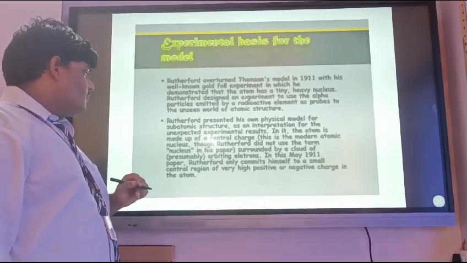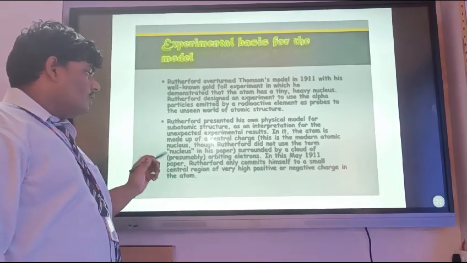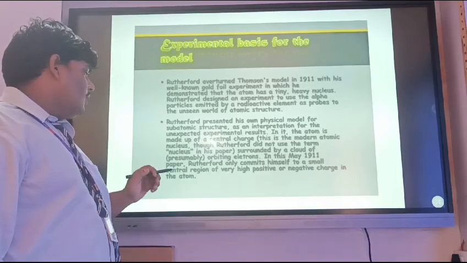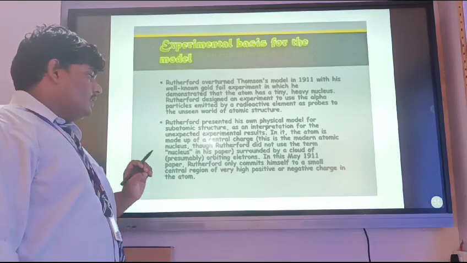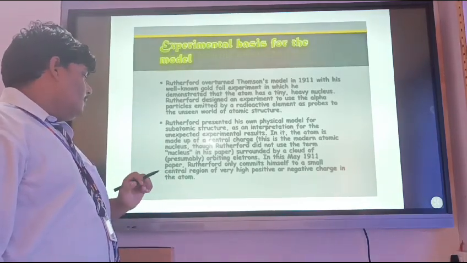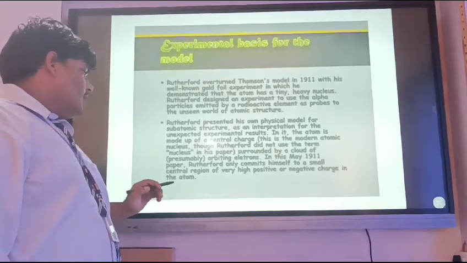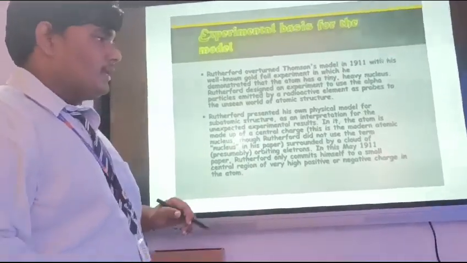In it, the atom is made up of a central charge. This is the modern atomic nucleus, though Rutherford didn't use the term nucleus in his paper, surrounded by a cloud of presumably orbiting electrons. In this May 1911 paper, Rutherford only commits himself to a small central region of very high positive or negative charge in the atom.